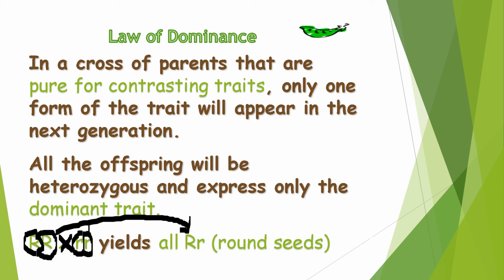So when we say heterozygous genotype, it includes one dominant allele and one recessive allele. And always remember that the presence of the dominant allele will mask the effect of the recessive allele. Therefore, the prominent trait will be the dominant trait, which is round.